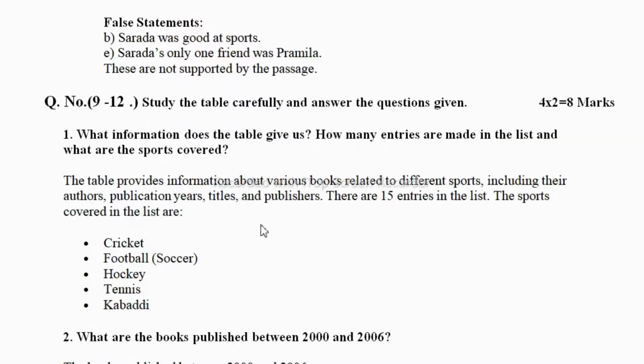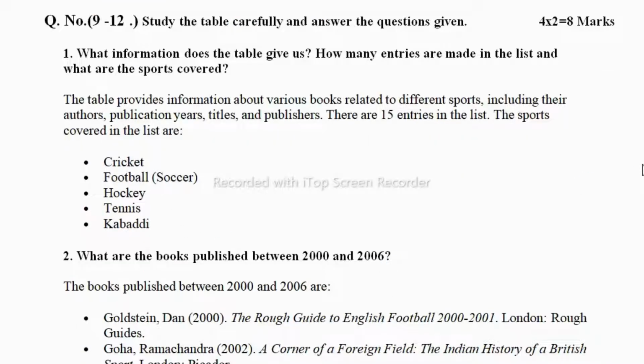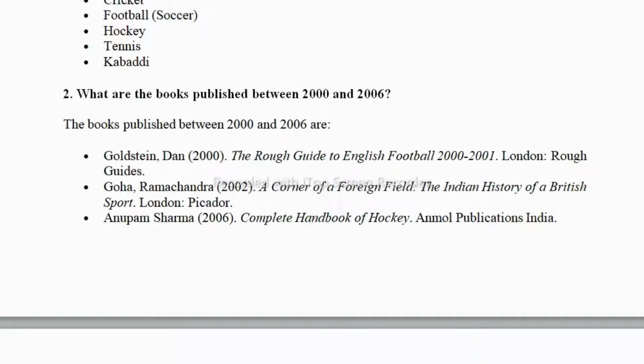Here you can see the first question: what information does the table give us? So the table provides information about various books related to different sports, including their authors, publication years, titles and publishers. There are 15 entries in the list. And the sports covered in the list are cricket, football, hockey, tennis, and kabaddi. In this way, you need to answer. You may get a pie chart, flow chart, bar graph, or an information table.